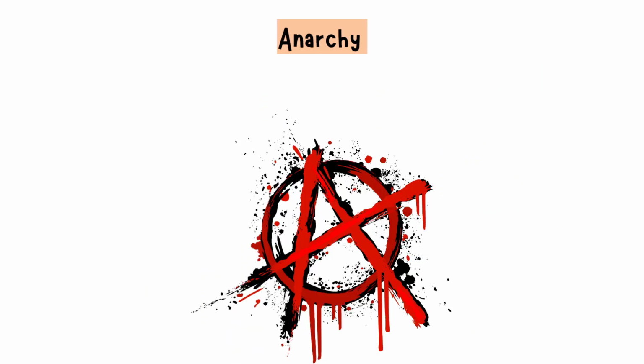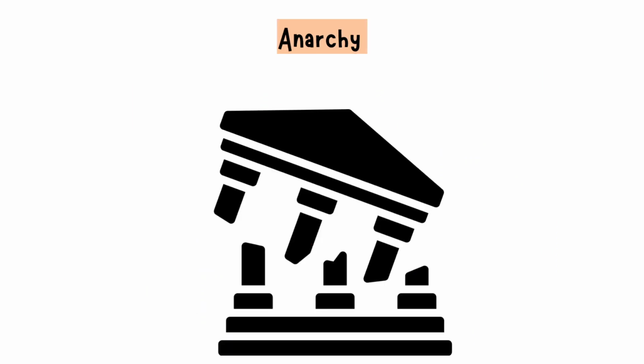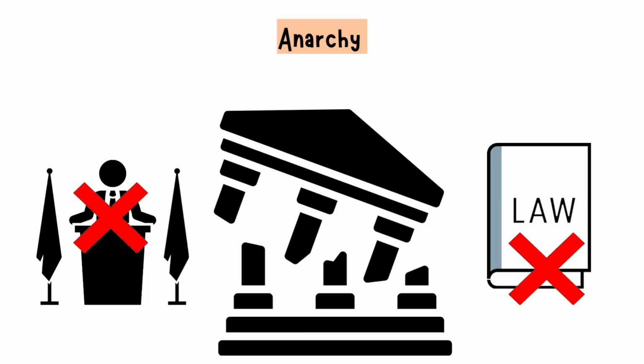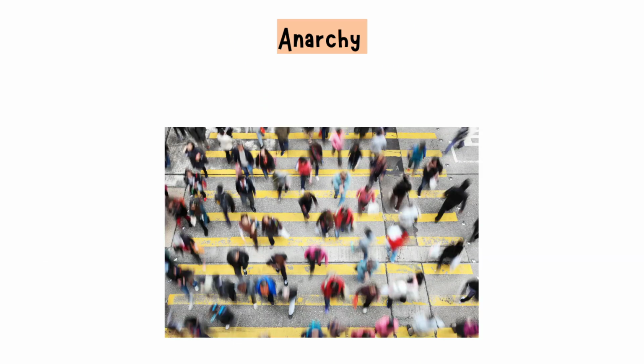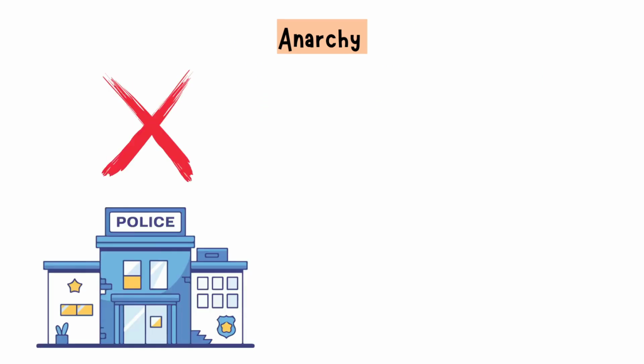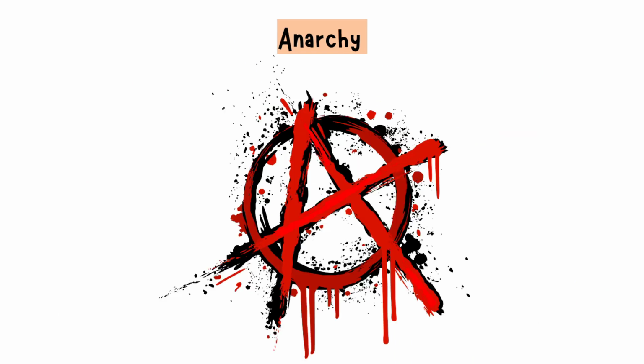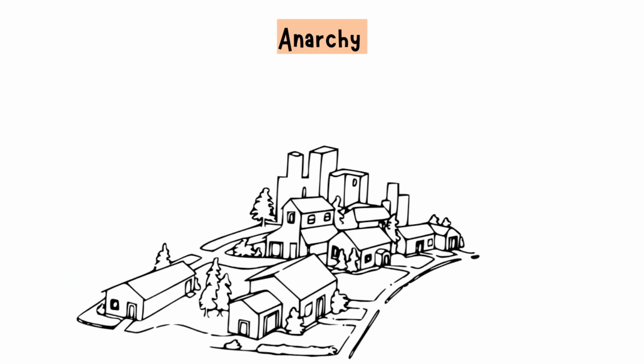Anarchy. Anarchy means total absence of government or authority. No leaders, no laws, no one in charge. To some, it sounds like freedom, everyone deciding for themselves. But without order, chaos often follows. No police, no structure, just survival of the strongest or smartest. However, some anarchists argue it can work in small, cooperative communities where people self-govern through trust and mutual respect.